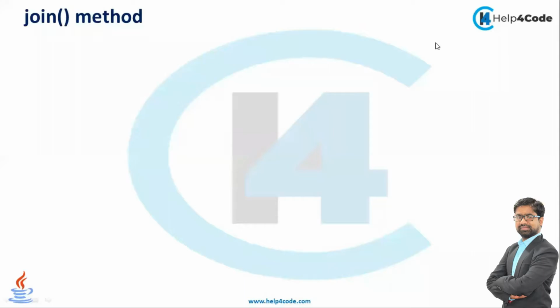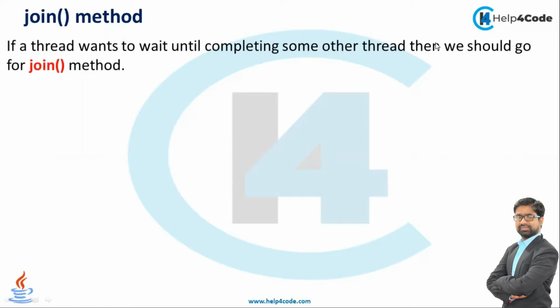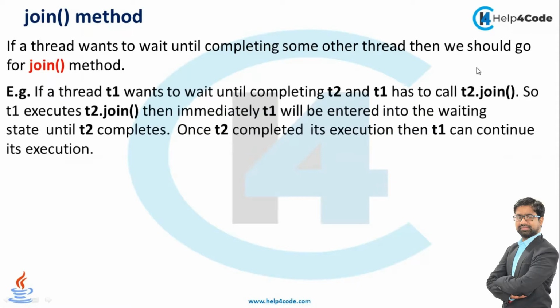The same situation can arise in Java. So what is the join method doing here? If a thread wants to wait until completing some other thread, then we should go for the join method. For example, T1 wants to wait until completing T2, and T1 has to call T2.join. Then T1 executes T2.join, and immediately T1 will enter the waiting state until T2 completes its execution, and then T1 can continue its execution.